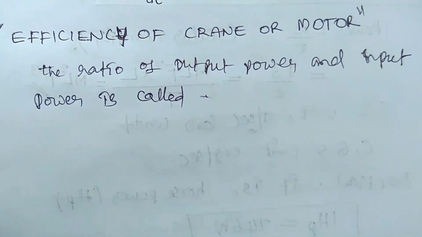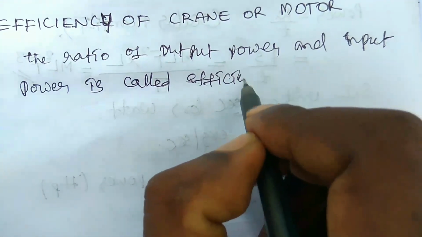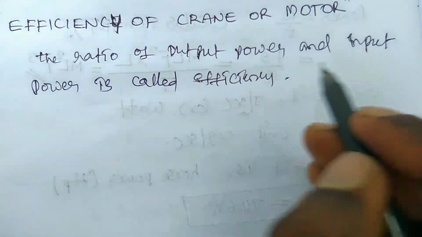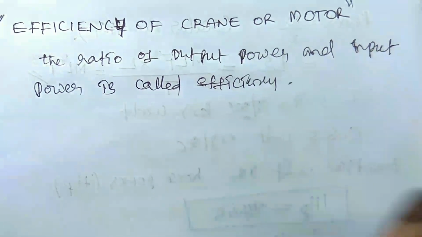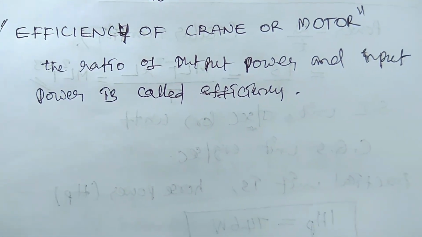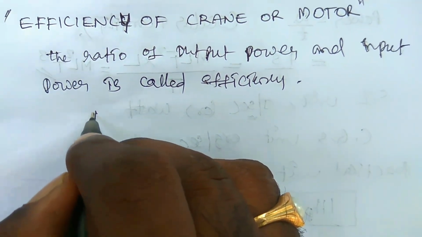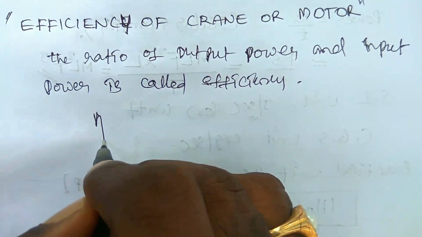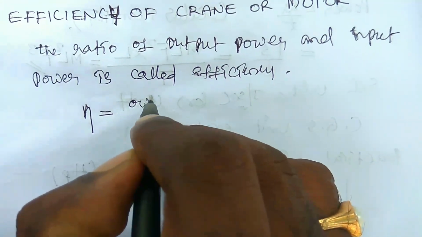Efficiency is denoted by the letter eta, and it is equal to output power by input power into 100. So eta is P output by P input into 100.